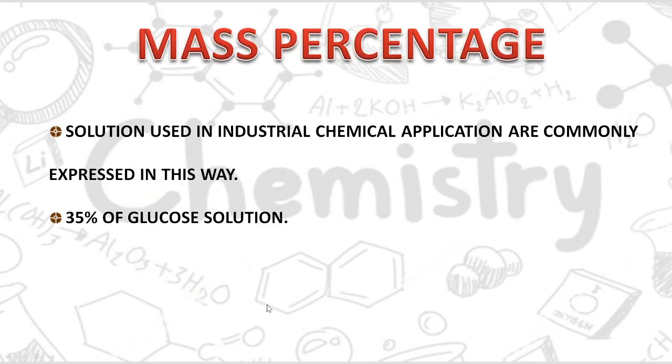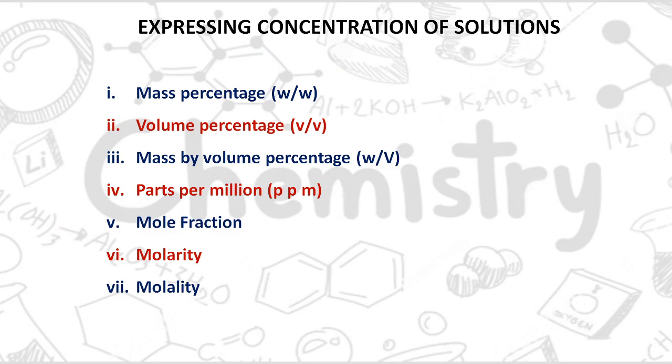Now what is mass percentage? Normally, how do we find out a percentage? If we are going to find out the percentage of a particular student in a subject, what we do is marks obtained by total marks multiplied by 100. Similarly here, this mass percentage is W by W, which means weight by weight.